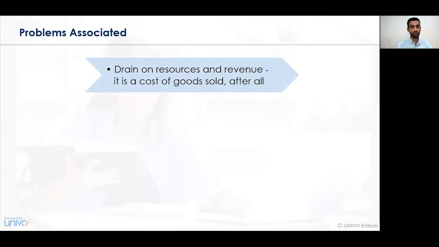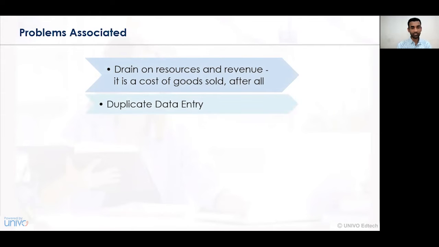And hence, if it has been observed that the collateral stipulation has not been fulfilled, then only damages can be claimed and not the entire product. So ultimately there may be one damage, or several damages, with a certain product. And in this particular consideration, the problem associated is the drain on resources. That is, several damages may occur within the specified warranty period, and hence it is a continuous activity of the damages or the repairs that have to be undertaken.